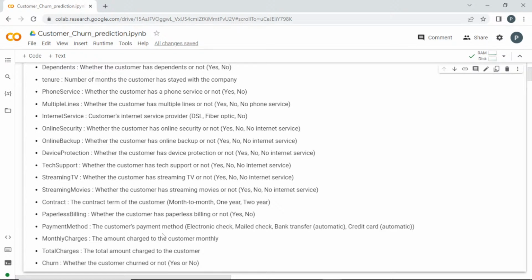And then we'll create some models here, and whichever model is better, we'll use it to create a predictive system finally for the company, so that if they have one customer's details and they enter them, they can predict whether that customer is prone to churn or not. That's what our final aim will be.